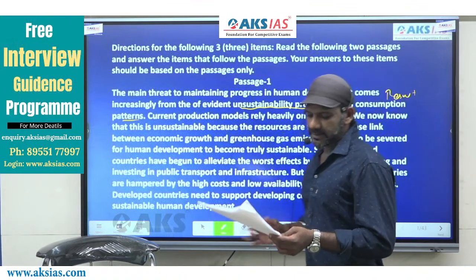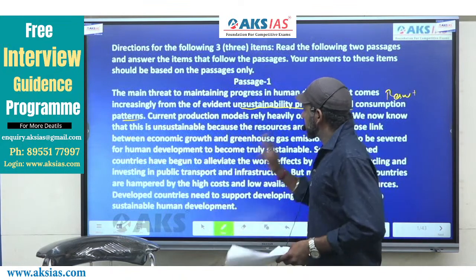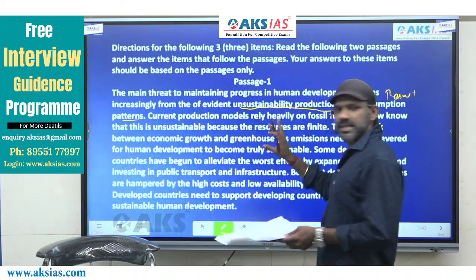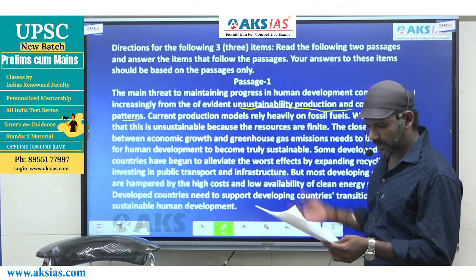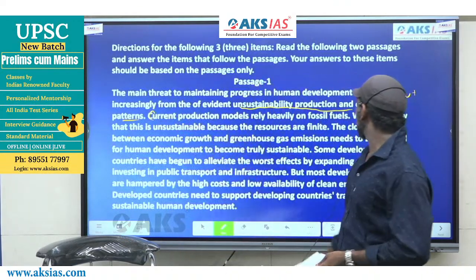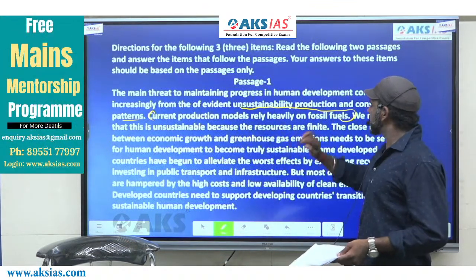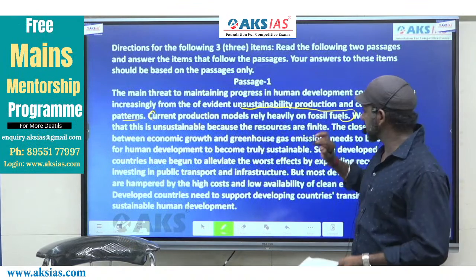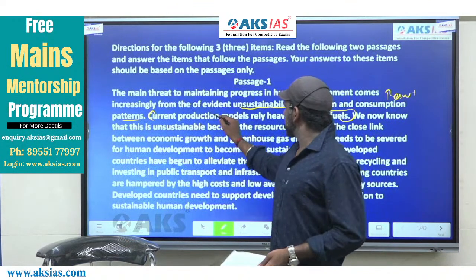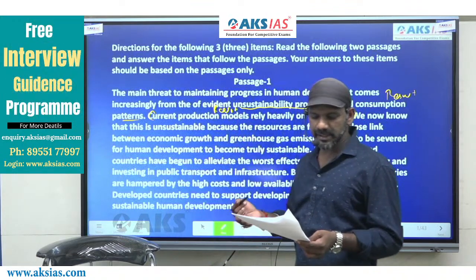The statement that comes close to the result is this one: Current production models rely heavily on fossil fuels. So what I say is, this must be the reason, that is the answer to this question.